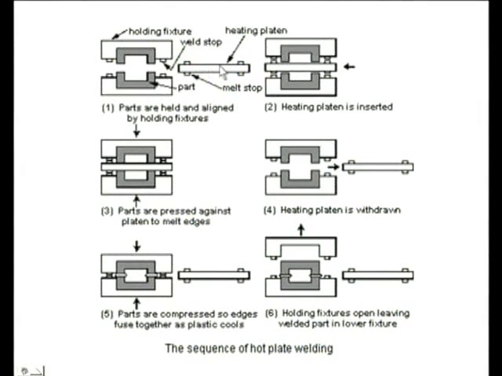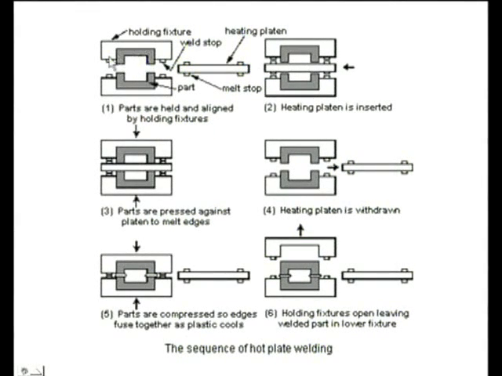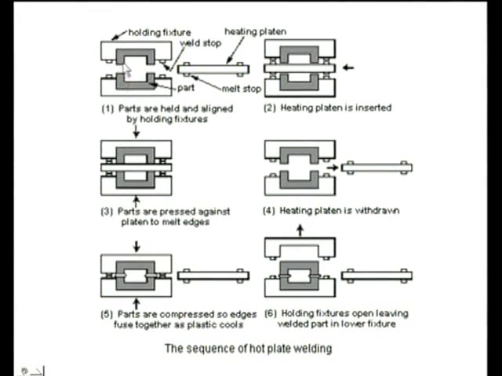Parts are held and aligned by the fixtures. First we fix the parts in the fixtures and align them, so that the edges are perfectly aligned, otherwise the lines may not be in contact. In such a case aligning is important.